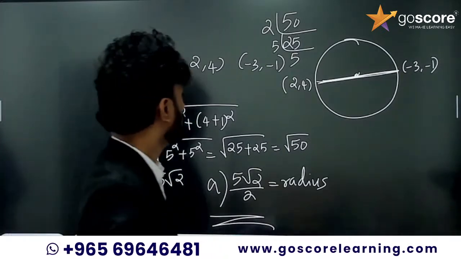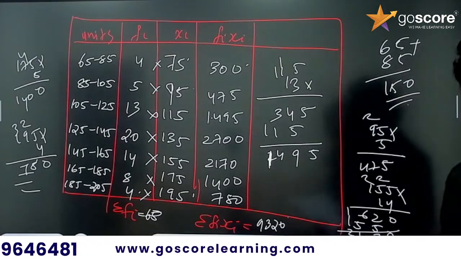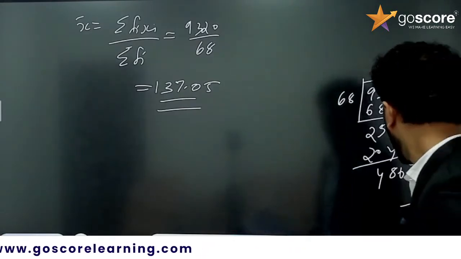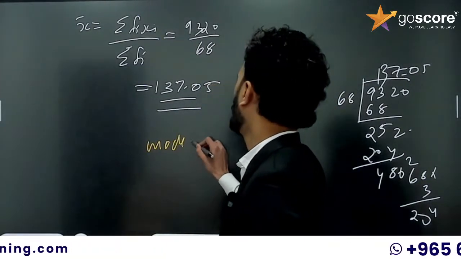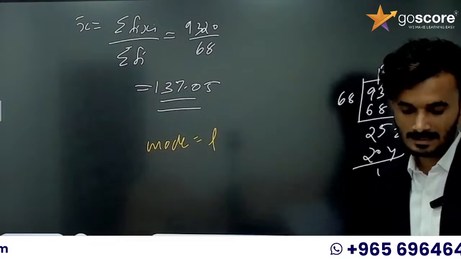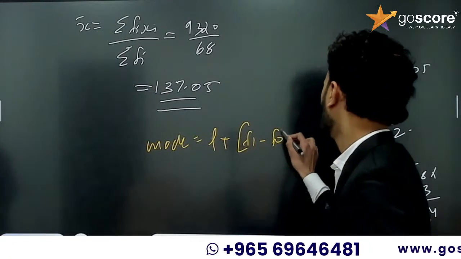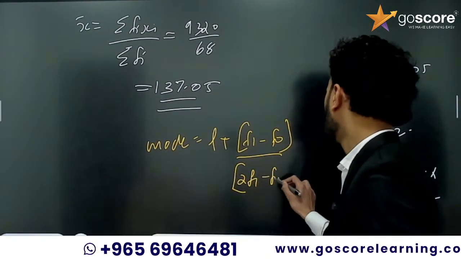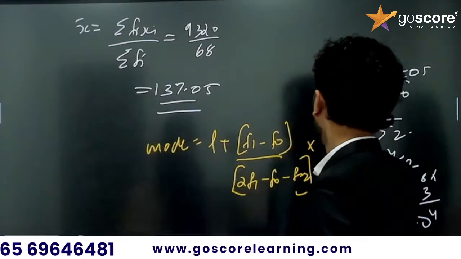Okay. So we can discuss mode. How can we find the mode? What is the formula for mode? Mode is equal to L plus (F1 minus F0) divided by (2 F1 minus F0 minus F2), into H.